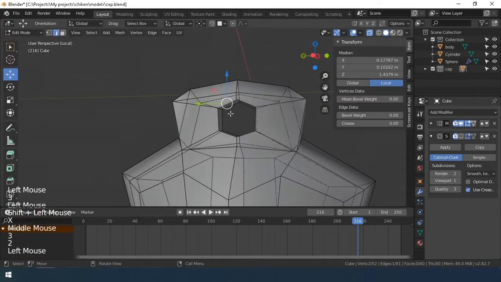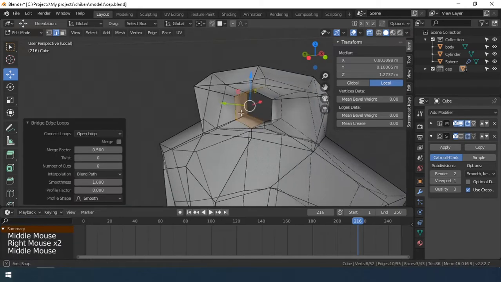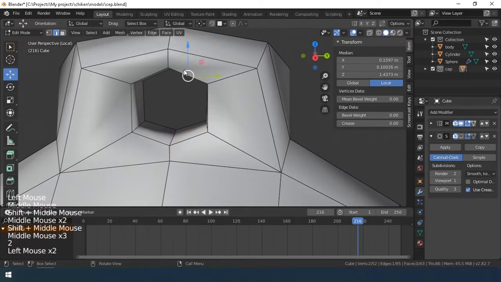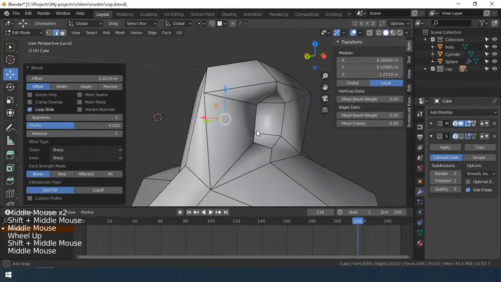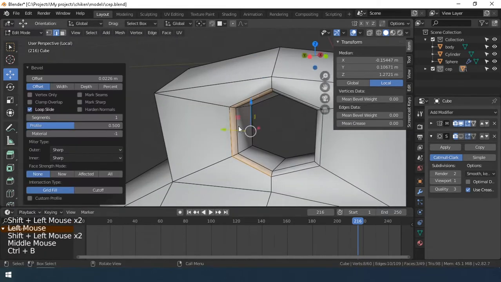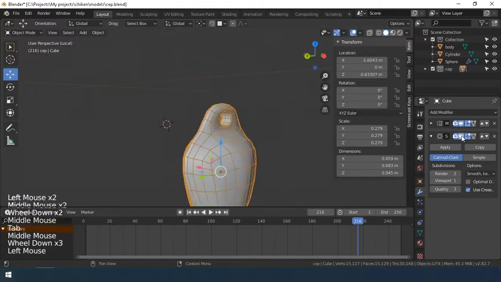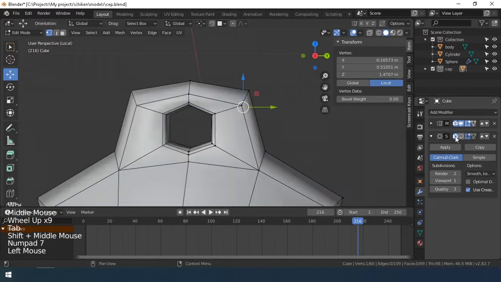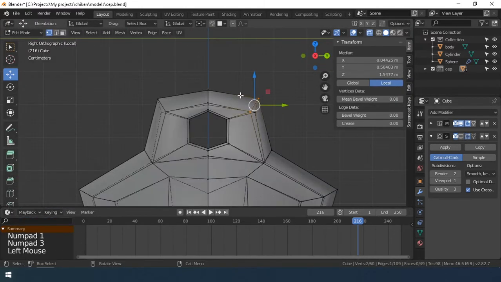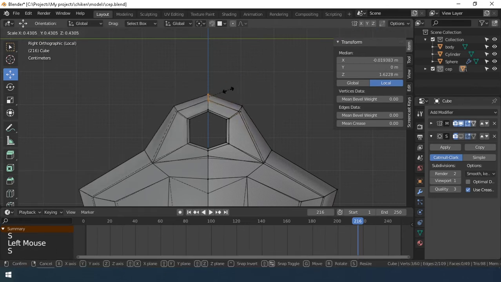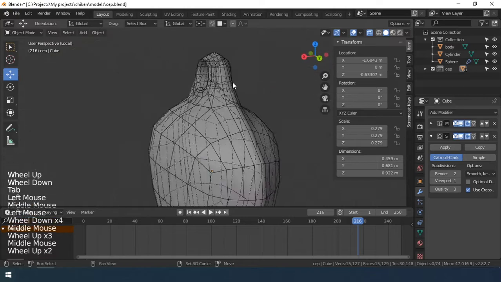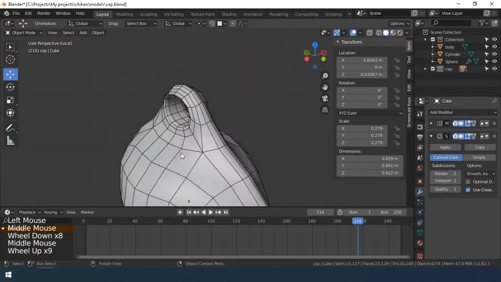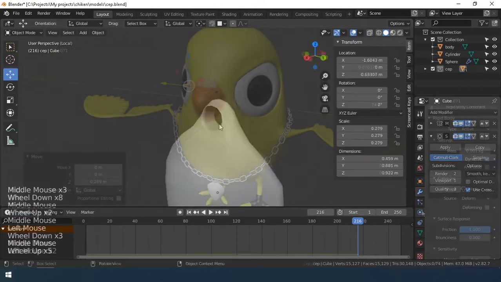Delete the resulting polygons and connect the edges with the bridge edge loops function. Let's fix the shape a little. The seed is ready. Move it to its place.